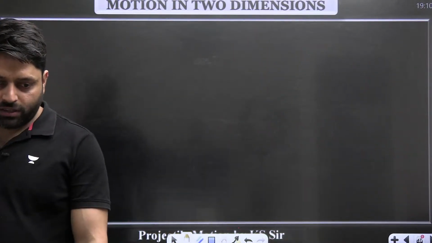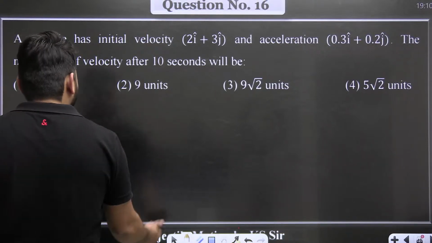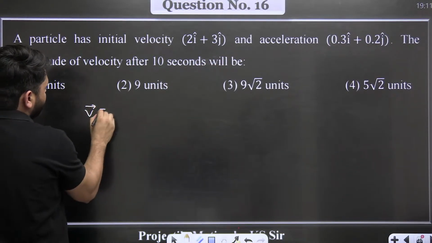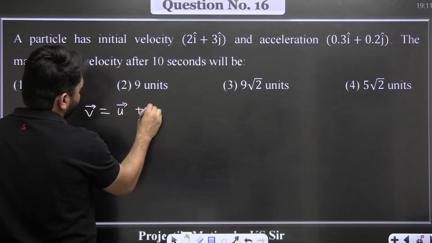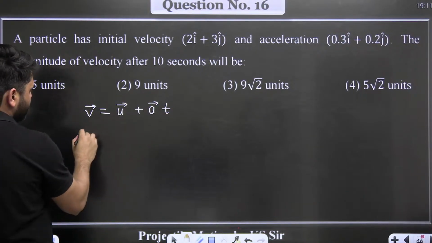So there is a question on this part as well. A particle has an initial velocity 2i cap plus 3j cap and an acceleration of 0.3i cap plus 0.2j cap. The magnitude of the velocity after 10 seconds will be? Anyway, this is an easy question actually. In 2 dimensions also we can apply, because the acceleration is constant, v vector equals u vector plus a vector into t. This equation we can directly apply in this case.